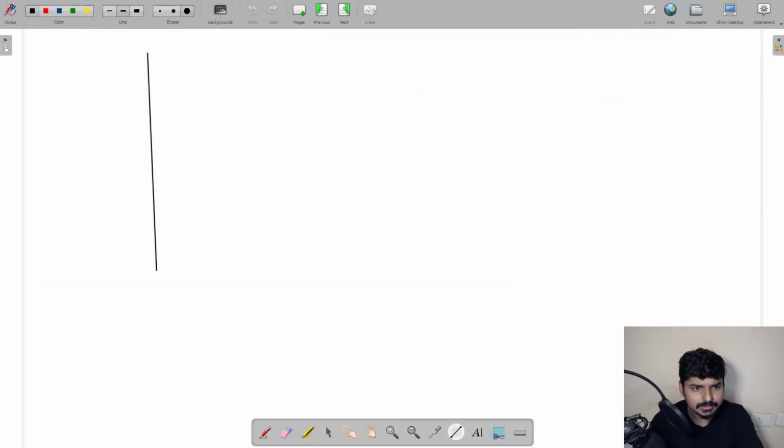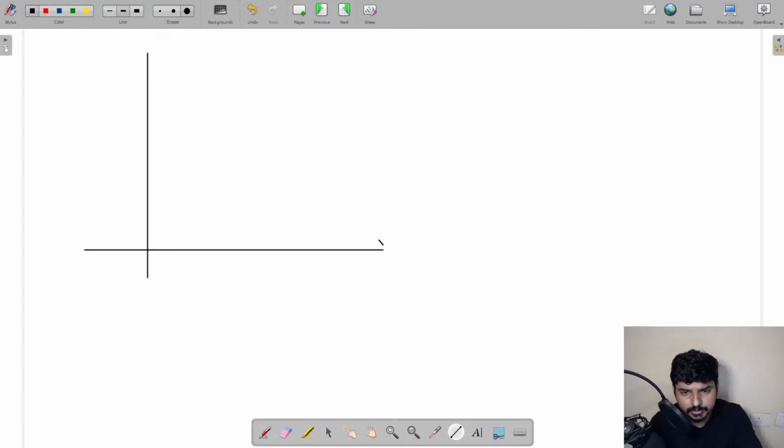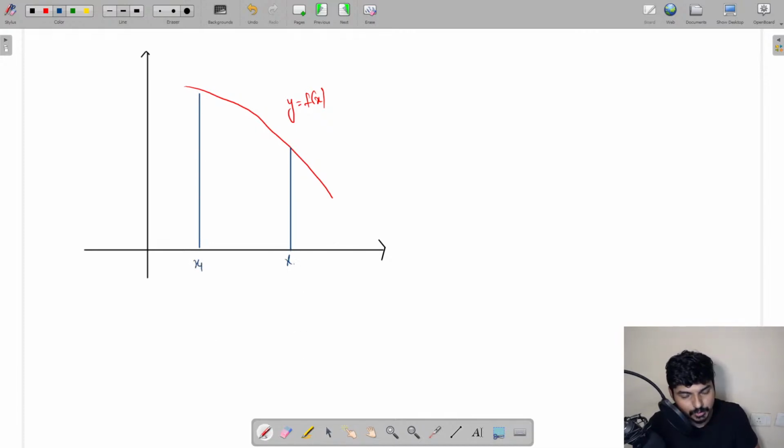So for example, you see this graph, everyone. So this is going to be your x and y axis. So now let me draw a graph in this way. Okay, let us say something like this, graph you see here. So this is going to be the graph of y is equal to f of x. Now you take any two x values in this case. Let us say I'm taking the value of x here and another value of x here. Let us say this is going to be x1, this is going to be x2.